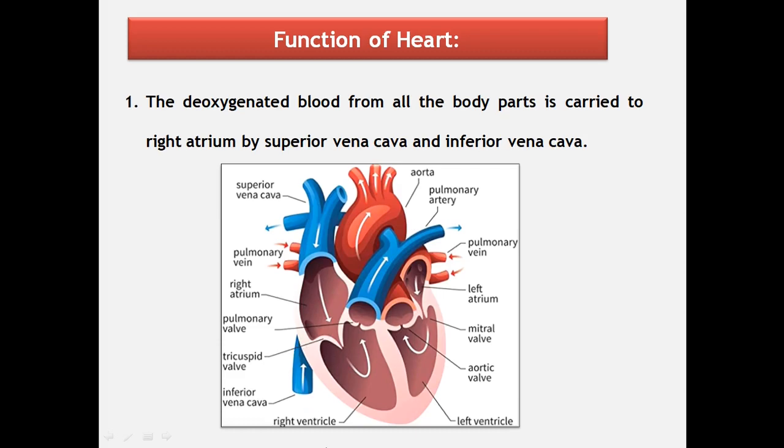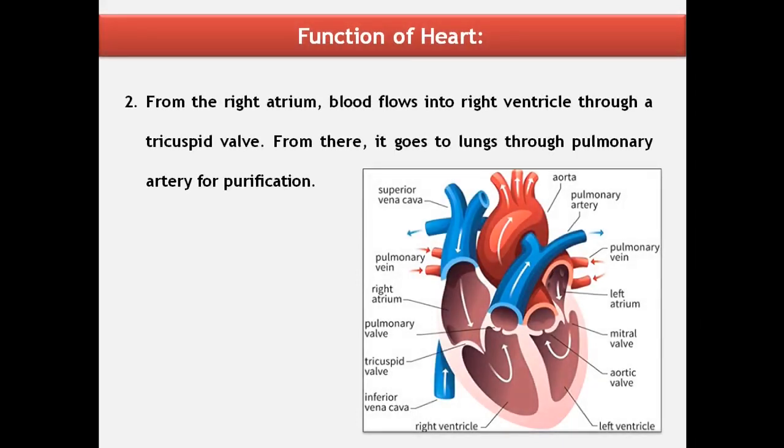From the right atrium, blood flows into the right ventricle through the tricuspid valve. From there, blood goes to the lungs through the pulmonary artery. In the lungs, exchange of gases takes place between alveoli and blood.